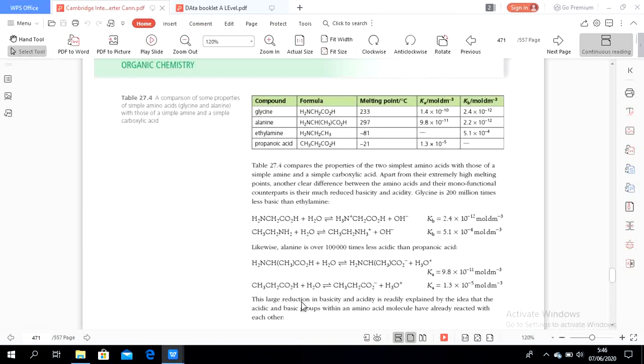This large reduction in basicity and acidity is readily explained by the idea that the acidic and basic groups within the amino acid molecule have already reacted with each other. How come they react with each other? Because in one molecule there is a base and there is an acid.